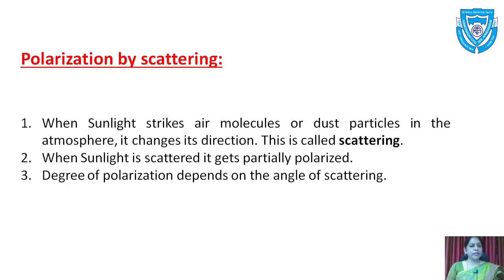Then we have polarization by scattering. This is also one of the important phenomena of light. When sunlight strikes air molecules or dust particles in the atmosphere, it changes its direction. This is called scattering. When sunlight is scattered, it gets partially polarized.